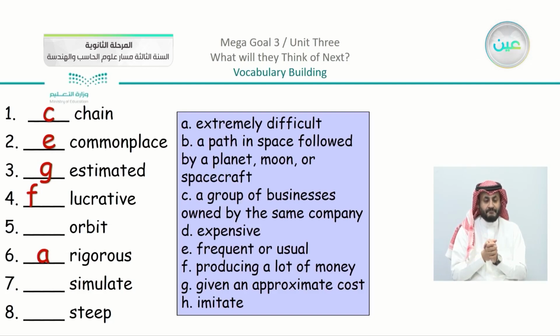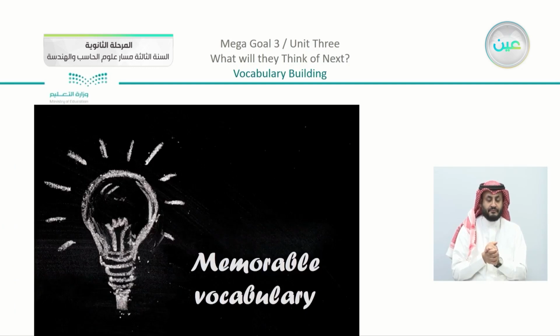We have rigorous, which is going to be A, which is extremely difficult, and of course we have the orbit, B. We have steep, which is D, expensive, leading us to simulate, which is obviously imitate. Now these are the words that we passed by. Now we have memorable vocabulary.